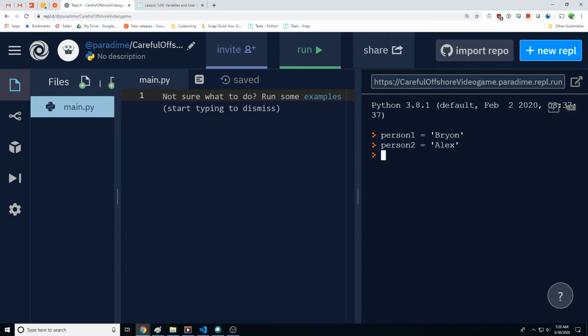Now, if I wanted to swap person 1 and person 2, I couldn't just say person 1 is equal to person 2. If I do this, and I ask for person 1, I get Alex. If I ask for person 2, I get Alex again.